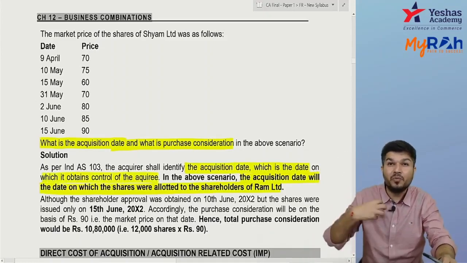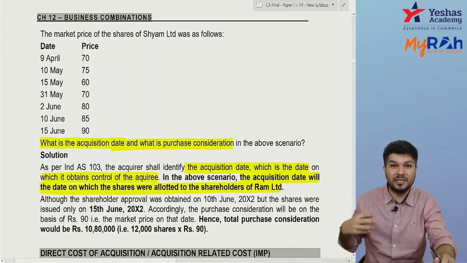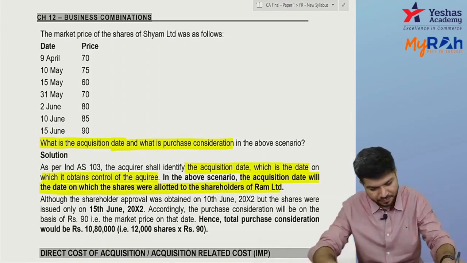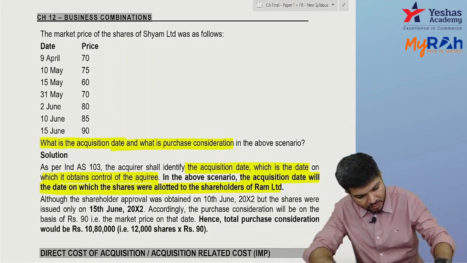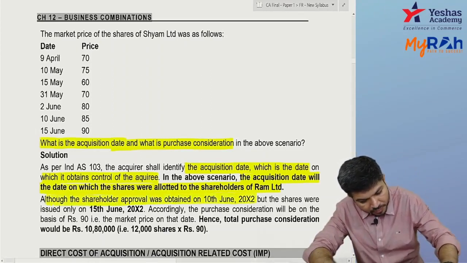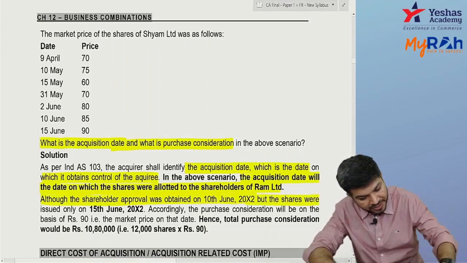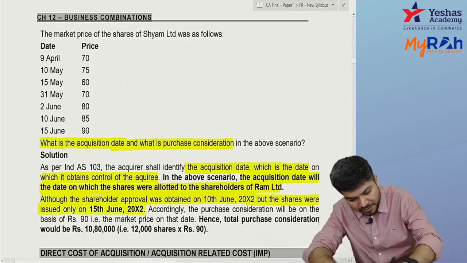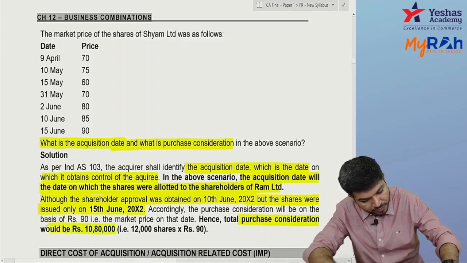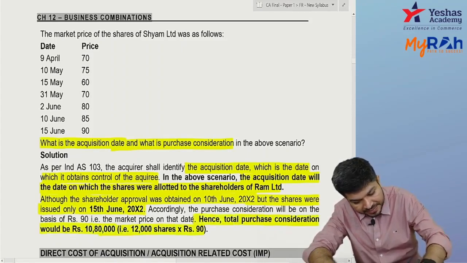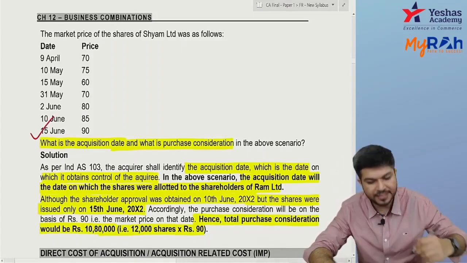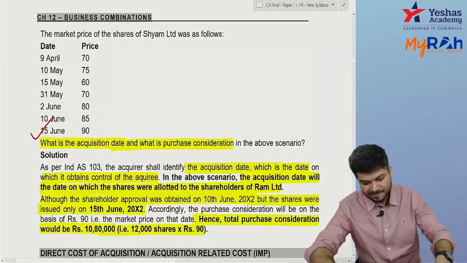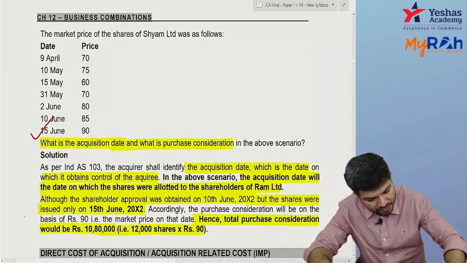We got approval of shareholders on 10th June, but it doesn't mean we got control on 10th June. Although shareholders' approval was obtained on 10th June, the shares were issued on 15th June, so we would have got control on 15th June. So PC is equal to 12,000 into 90. This date I need to take.